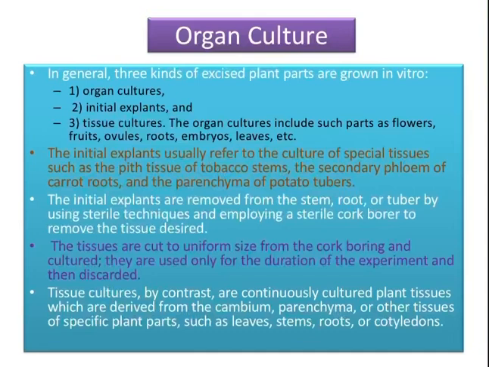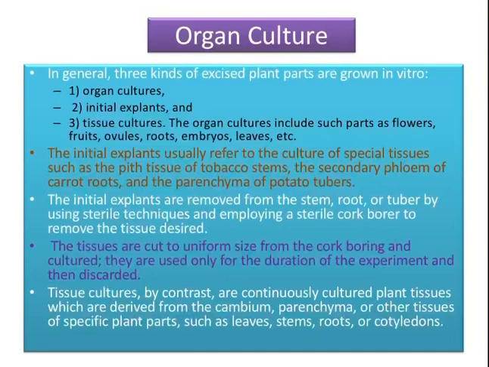Organ cultures include plant parts such as flowers, fruits, ovules, roots, embryos, leaves, etc. Initial explants usually refer to the culture of special tissues such as pith tissue of a tobacco stem, the secondary phloem of carrot roots, and the parenchyma of potato tubers.